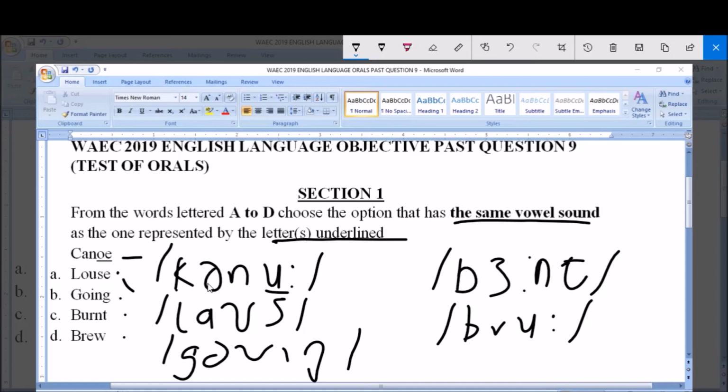Now we said the long U sound is represented by the underlined letters OE, and the long U sound is found in option D, brew. Therefore the correct answer is D, which is brew.